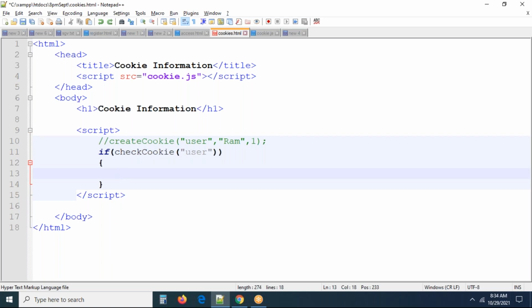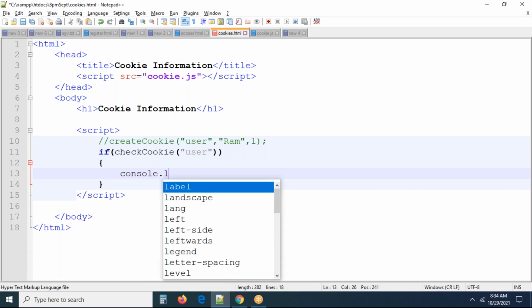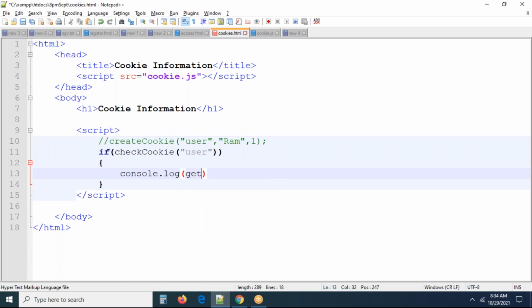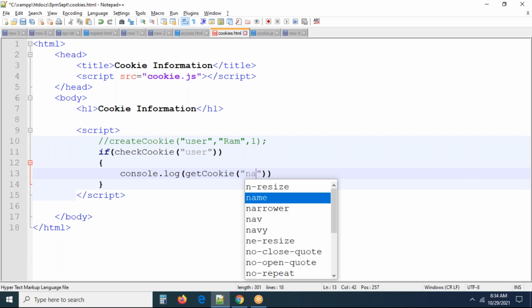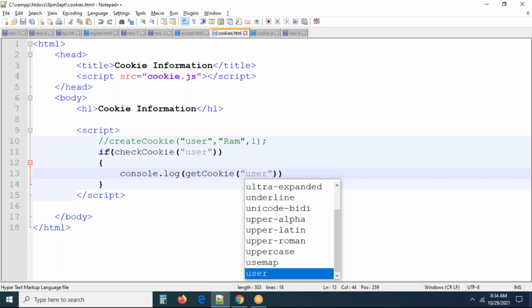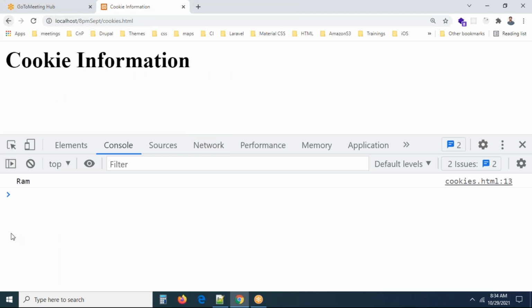So now I want to access the cookie: console.log(getCookie). In getCookie, pass the name of the cookie. The name of the cookie is user, right? So we can see the value of the cookie when the cookie is available.